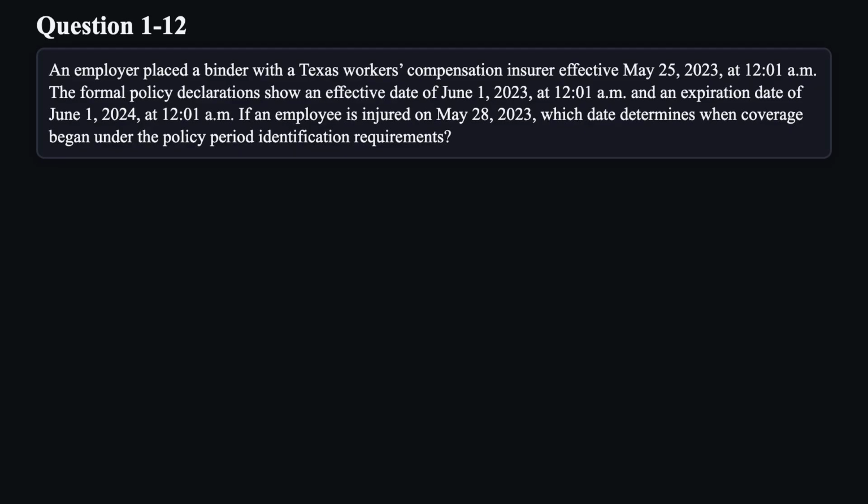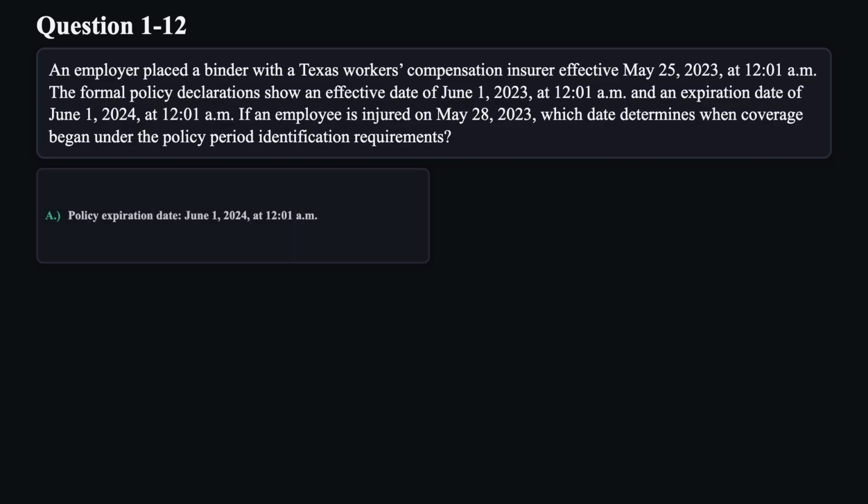Question 12. An employer placed a binder with a Texas workers' compensation insurer effective May 25th, 2023 at 12:01 a.m. The formal policy declarations show an effective date of June 1st, 2023 at 12:01 a.m. and an expiration date of June 1st, 2024 at 12:01 a.m.